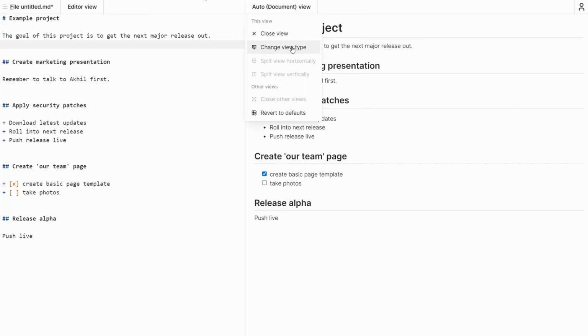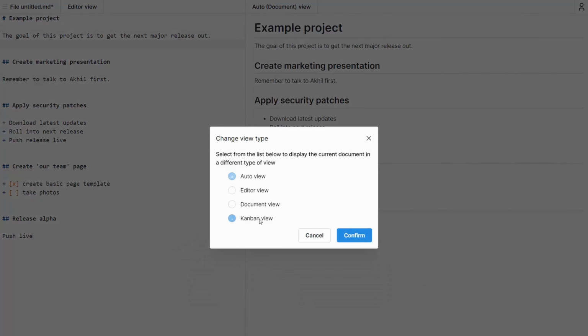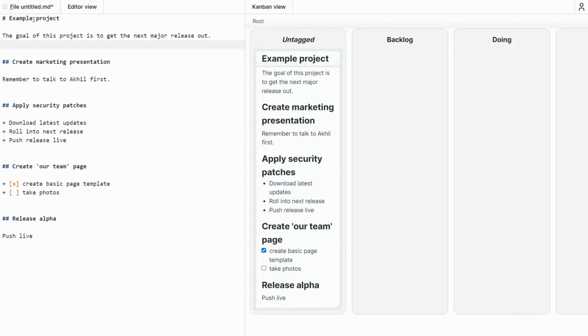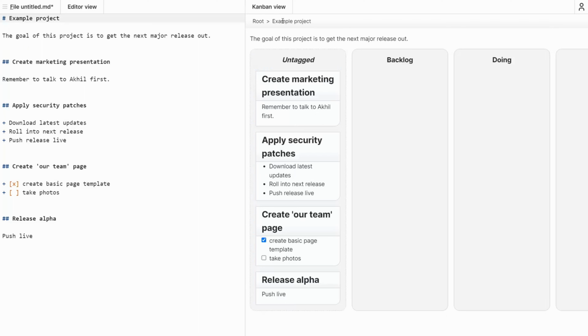And all of that's available in document view, but because there's flexibility here, I don't have to visualize these notes just as a document. These notes might look more intuitive as an Agile board. So if I change the view type over here, I can look at it as a Kanban view. Now initially it's put a Kanban view where everything is in a single item. So what I'm going to do is go into this context by double clicking. So now I'm inside the example project context and I'm looking at the hierarchical items within that.